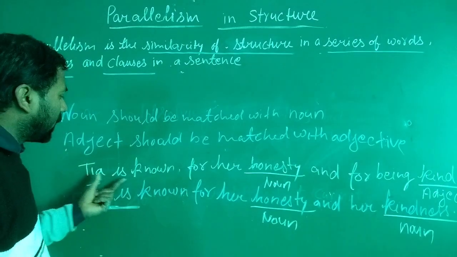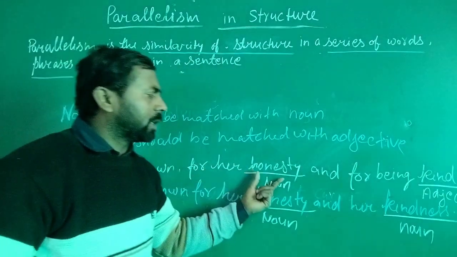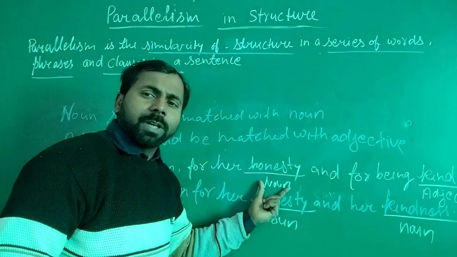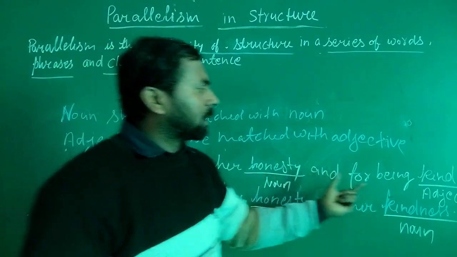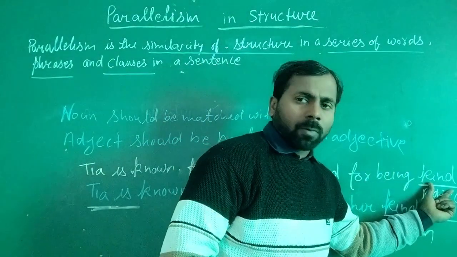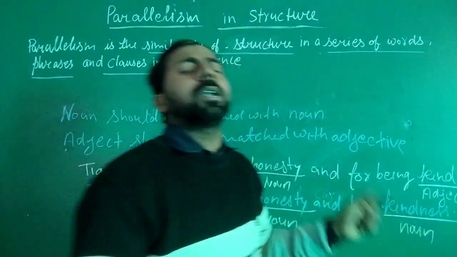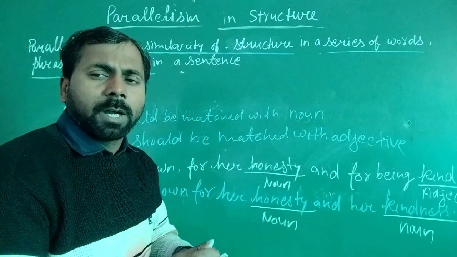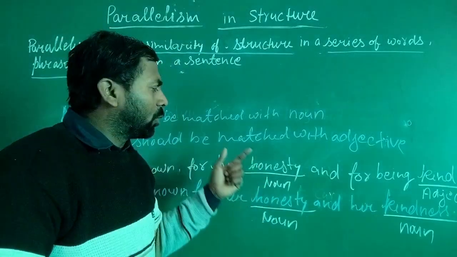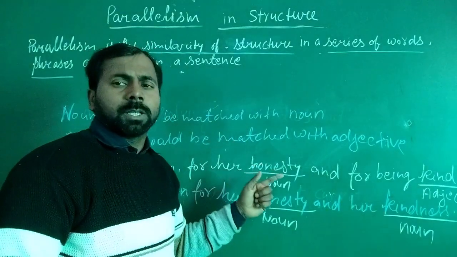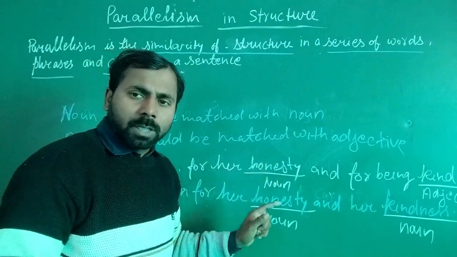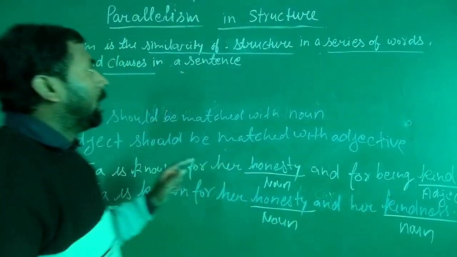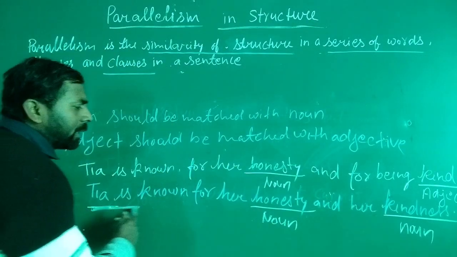And here, Tia is known for her honesty and kind: the word honesty is an abstract noun, and here the word kind is an adjective of quality. Both words do not express their ideas and concepts according to the structure. So it is a wrong sentence. It's clear. So parallelism in structure is going to be this type.